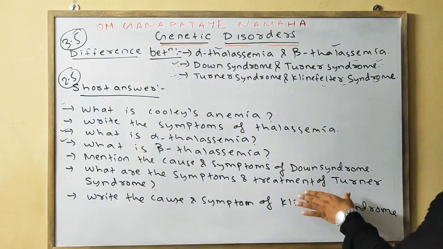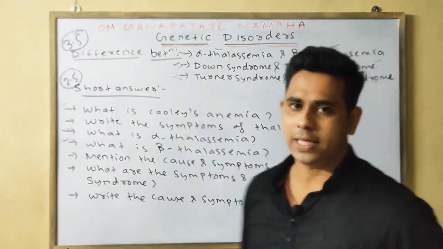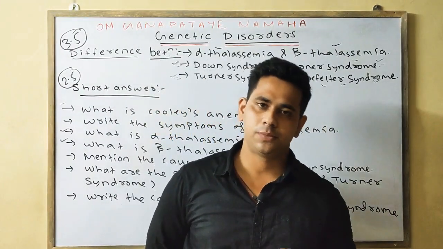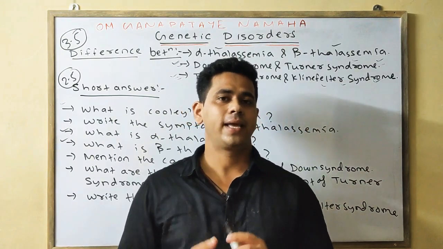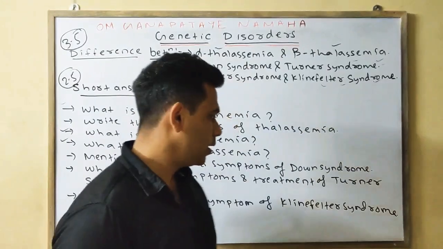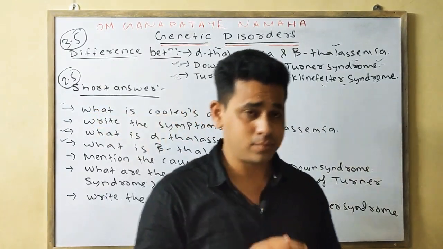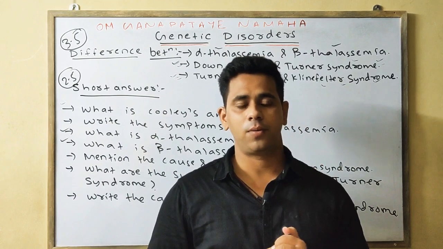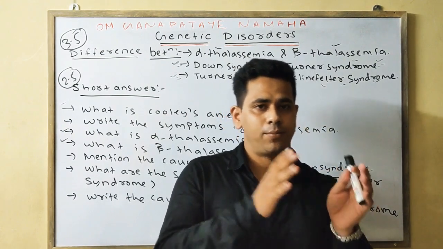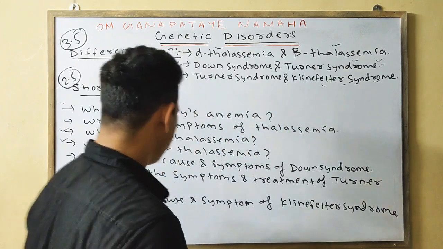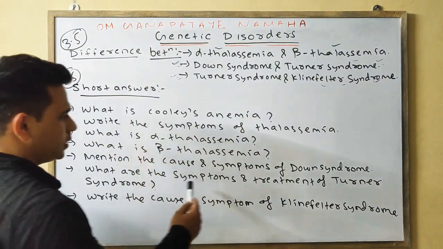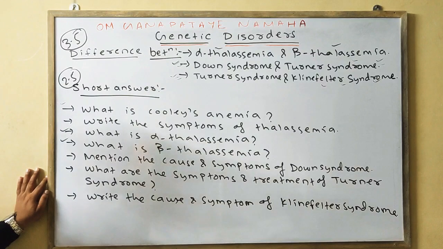Next, what is the treatment? Some treatments are hormonal therapy, means growth hormone is injected during childhood, by which the height can be increased. Also estrogen is provided for breast development, or we can say estrogen and progesterone both are provided for the initiation of the monthly cycle. So you can write such an answer for the symptoms and treatment of Turner syndrome.